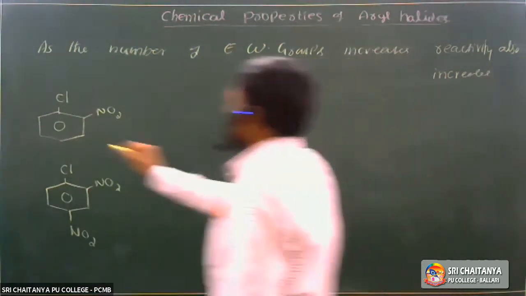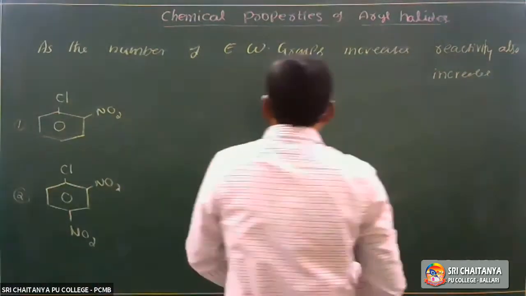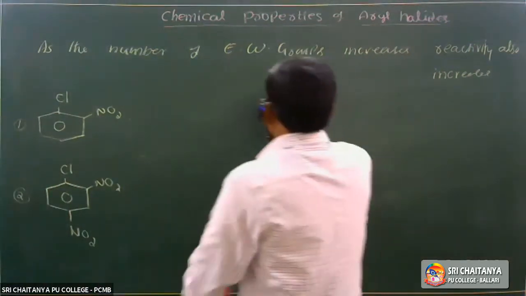In the first compound, one nitro group is substituted. Here, two nitro groups are substituted. Next, in the third one, three nitro groups are substituted.